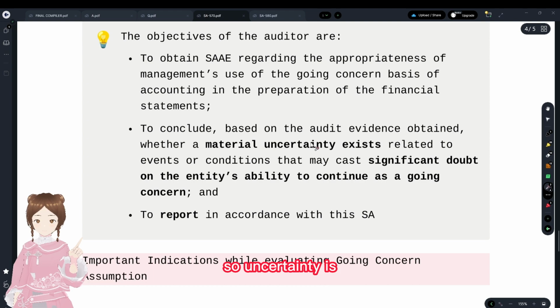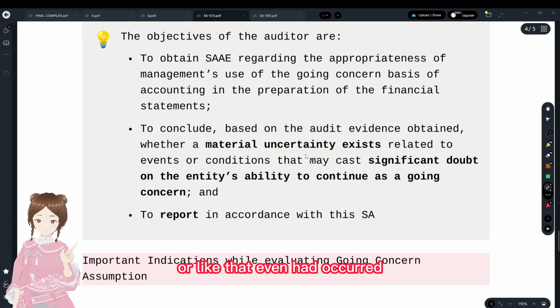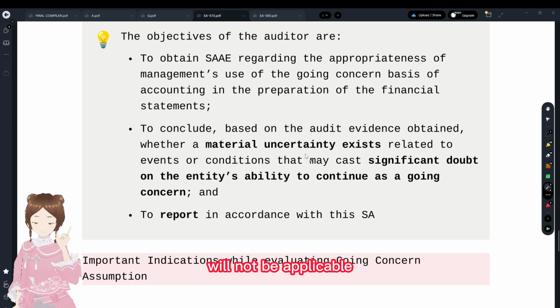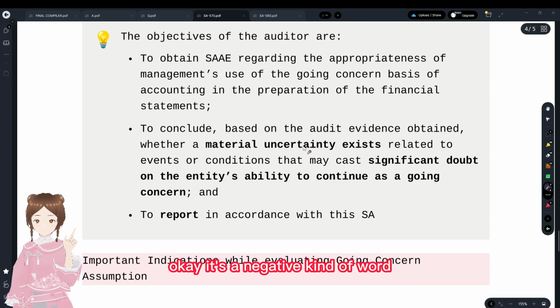So uncertainty is like an event had occurred that the going concern will not be applicable. It's a negative kind of word.